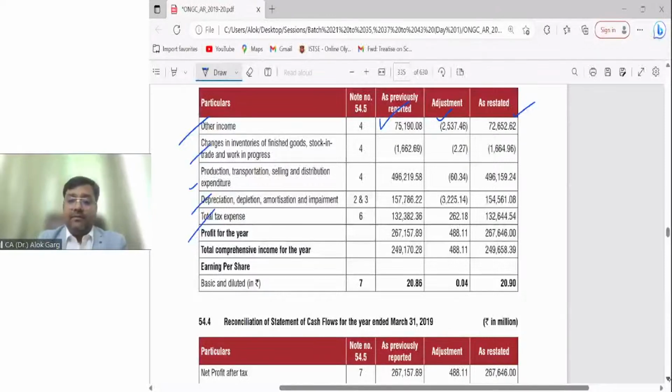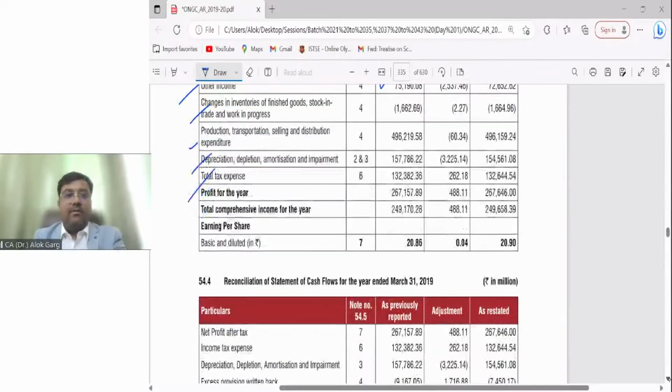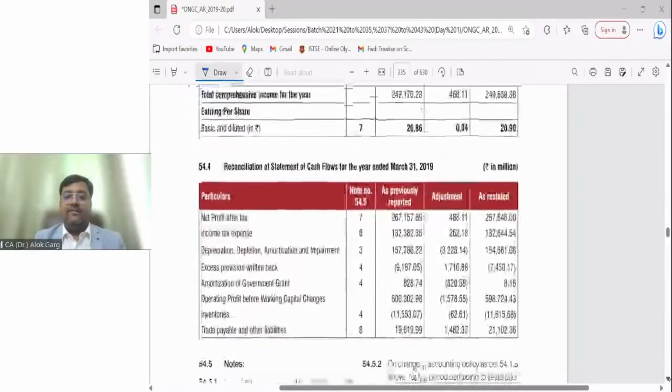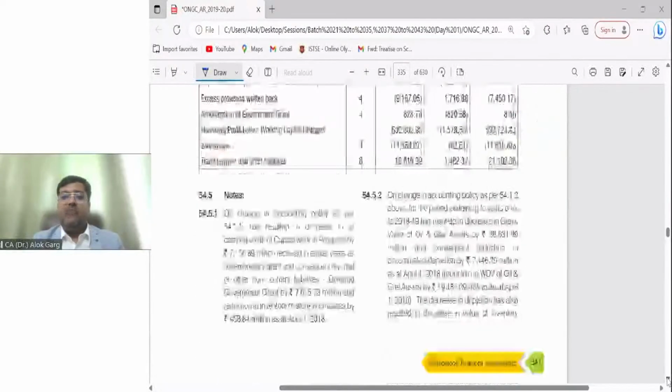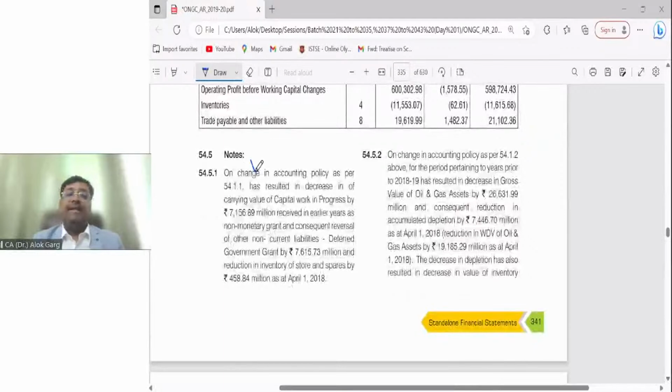Then they have given the reconciliation of cash flow as well, right? What was previously reported, adjustment and restated. Then in the notes to accounts, they have given the line item wise impact and why change and what change, right? They have explained this kind of disclosures.